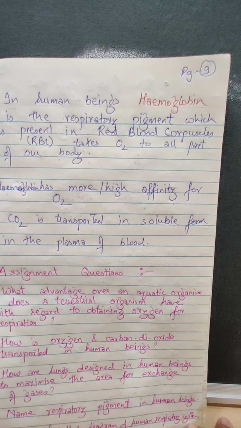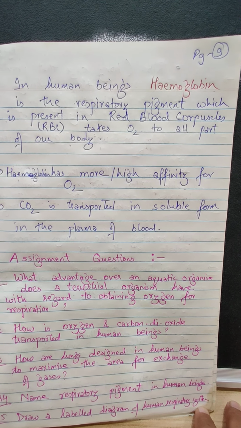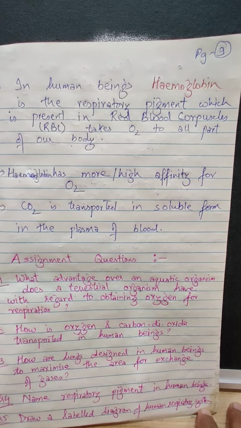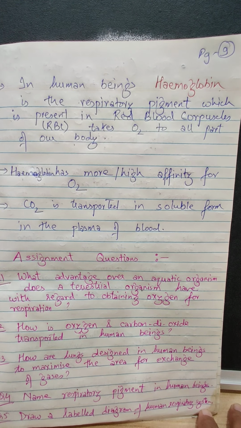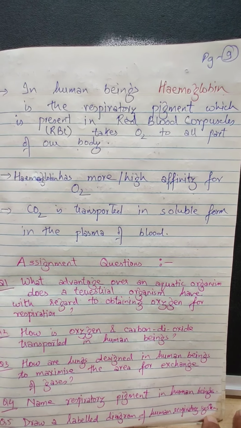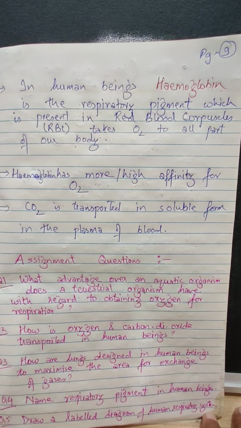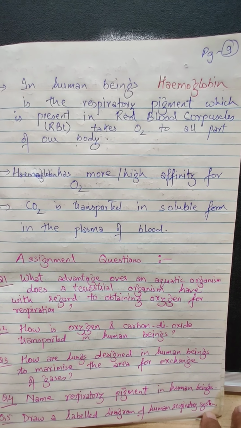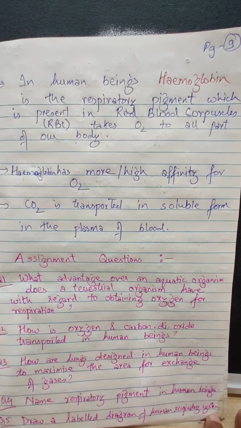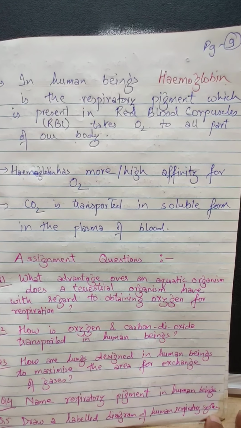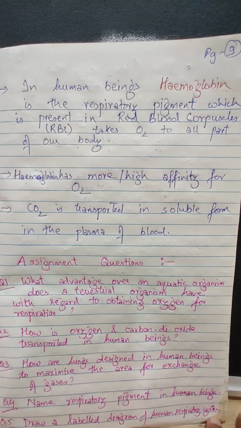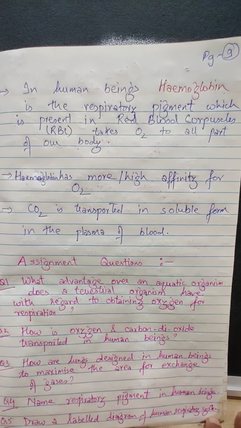This hemoglobin is present in the RBCs of our blood, which has a very high affinity for oxygen. The oxygen combines with the hemoglobin and travels throughout our body. Whereas carbon dioxide travels in a soluble form in the liquid, or the plasma, of our blood.